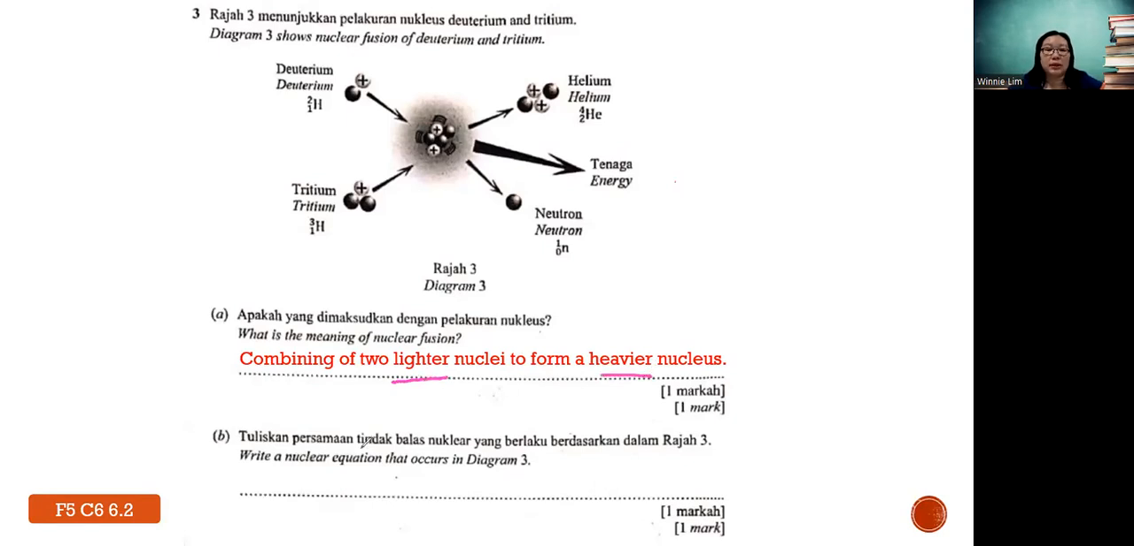Then based on what you see in the diagram, write a nuclear equation. You are just like forming a chemical equation. H-2-1 plus H-3-1. Then it becomes what? He-4-2 plus 1 neutron, notice, then plus energy as well. So this is how you write the equation.